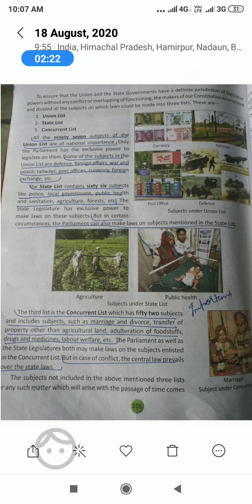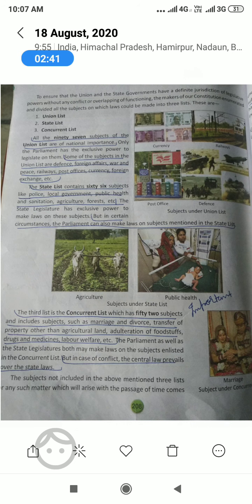But sometimes, if there is any conflict on any subject, at that time the central law prevails, that is, the union list is more powerful, and the decision is taken only by your union list if there is any conflict.